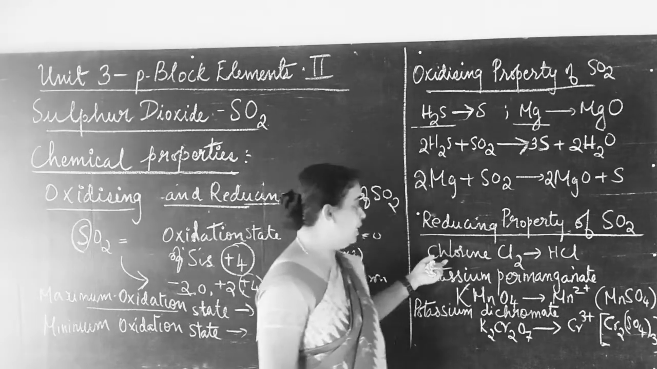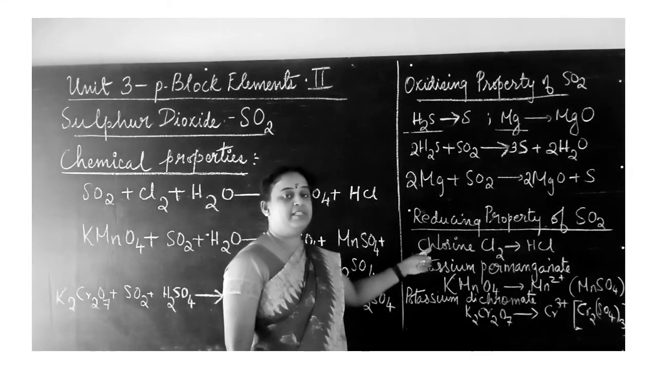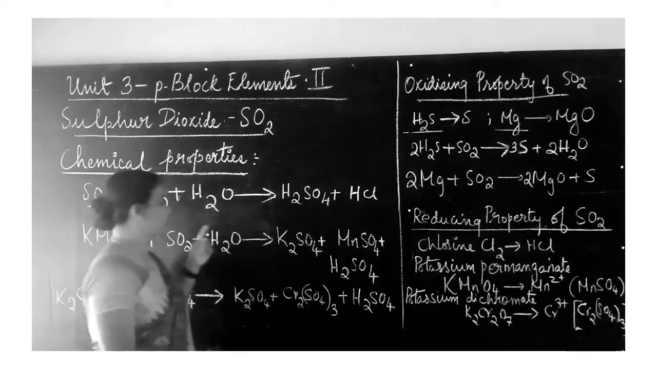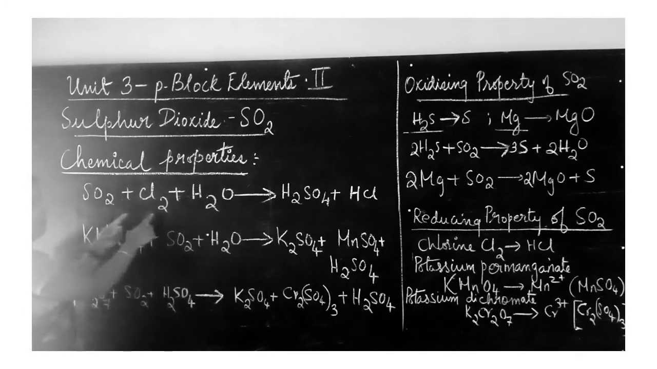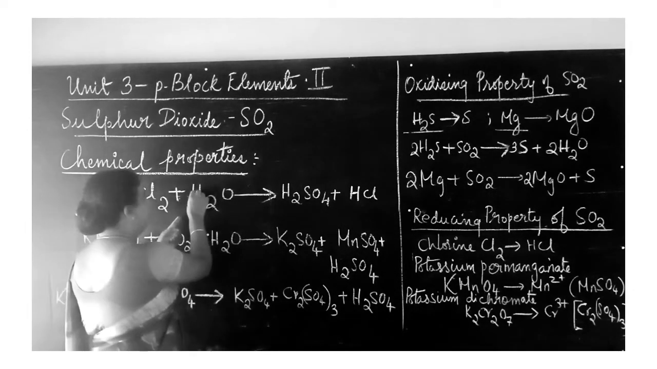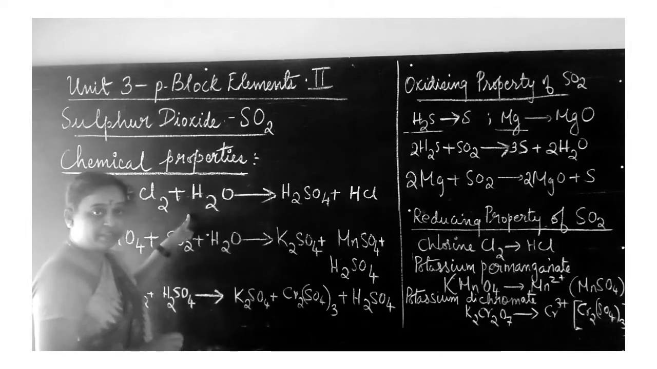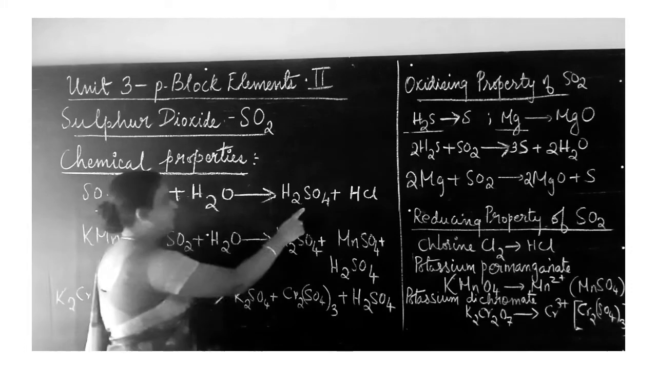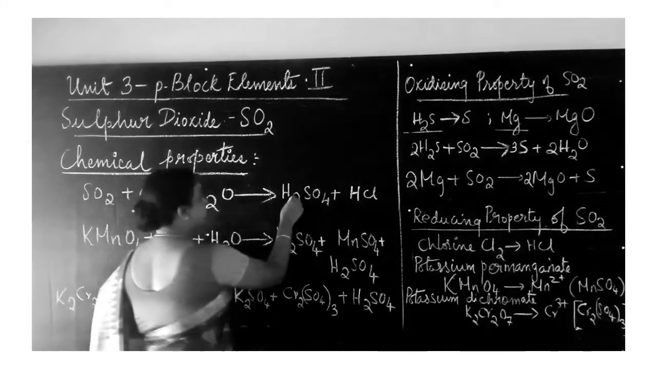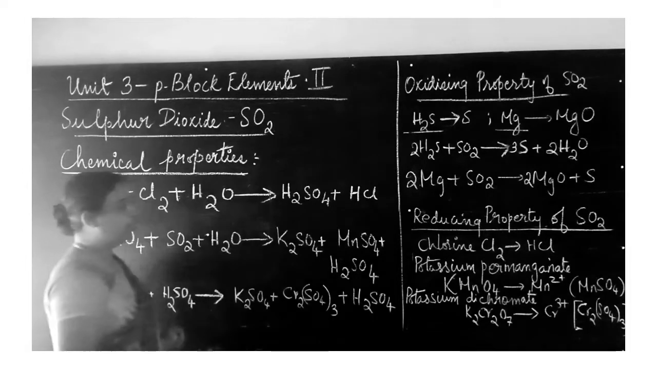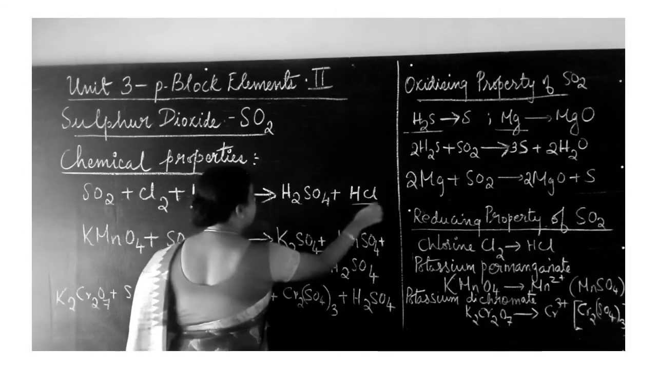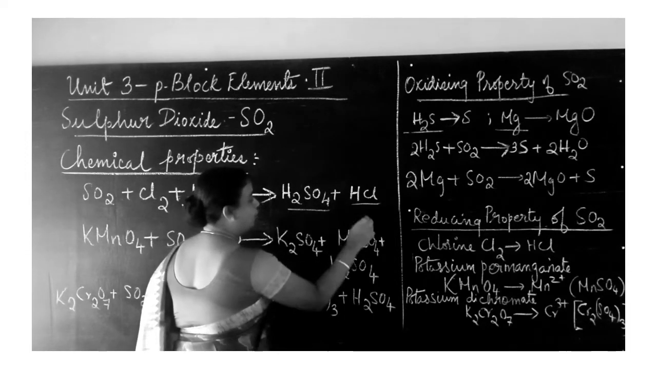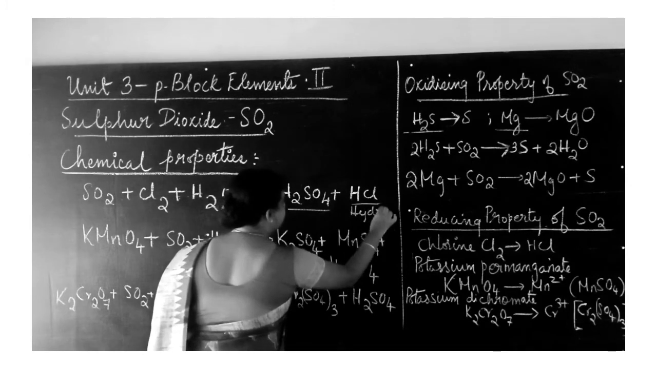Now let us see how chlorine is reduced to HCl by using sulfur dioxide. Let us see this reaction. Sulfur dioxide is reacting with chlorine in the presence of water. Reduction takes place in the presence of water here. So sulfur dioxide is reducing chlorine to HCl in the presence of water. Along with HCl you get H2SO4 also. So two products you get, one is HCl and one is H2SO4. H2SO4 is sulfuric acid and HCl is hydrochloric acid.